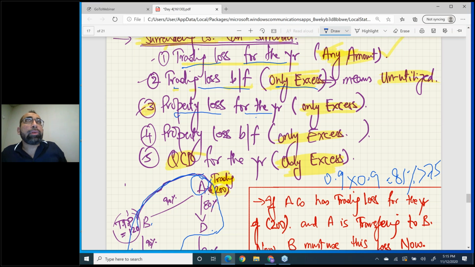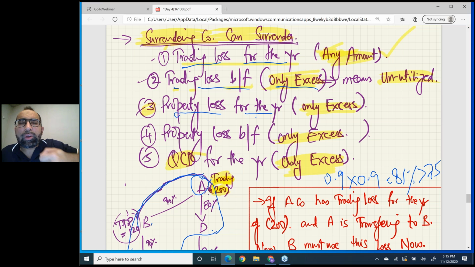Okay. Then third thing, property loss for the year. You can only transfer the excess property loss to your brothers, to the members of the group. Only excess means first use it completely, to the maximum, then the excess you can give to your brothers. Property loss brought forward, the same case.